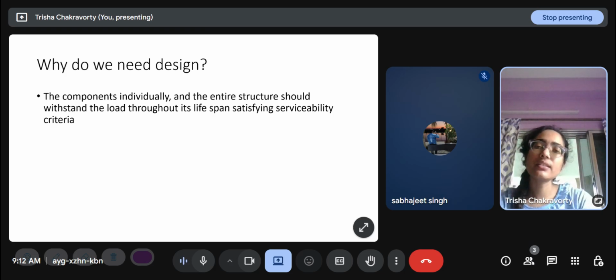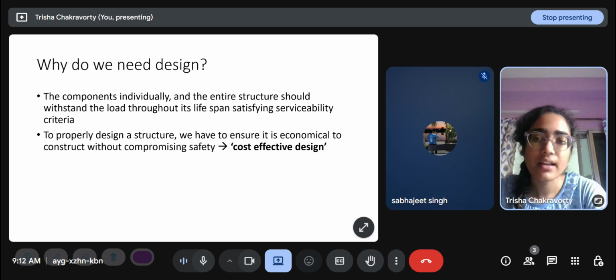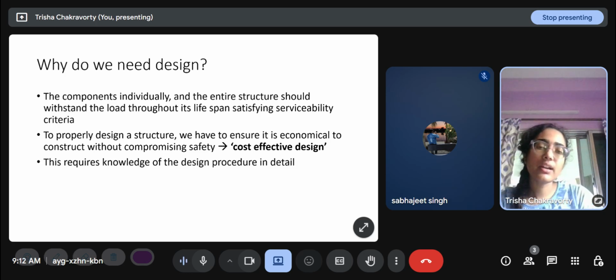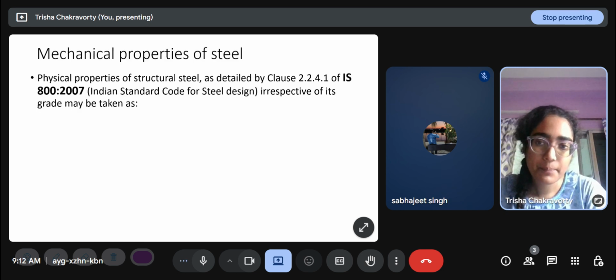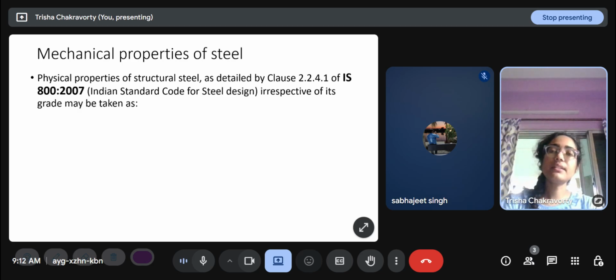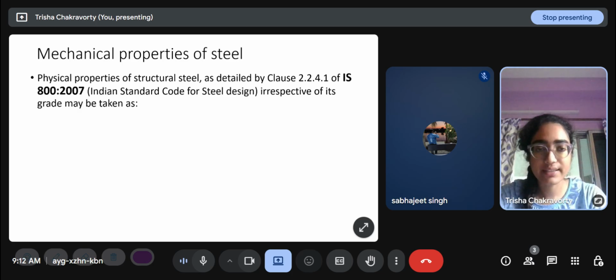We need design because the components individually and the entire structure should withstand the load throughout its lifespan, satisfying serviceability criteria. To properly design a structure, we have to ensure it is economical to construct without compromising safety. So that leads to a cost-effective design, and to do that, we need to have a good knowledge about the design procedure. Some mechanical properties of steel are given in IS 800 2007, which is the Indian standard code for steel design.